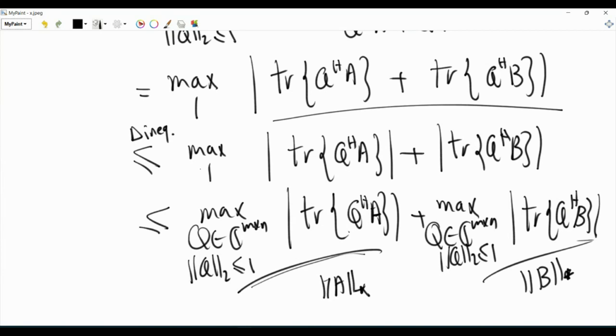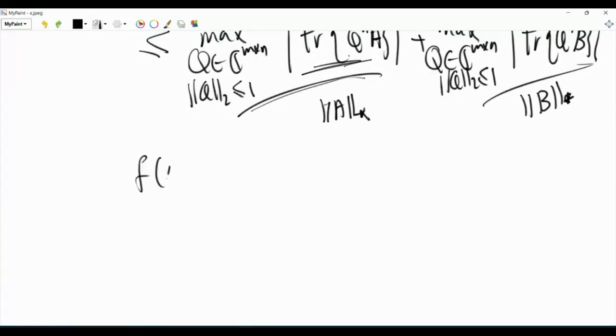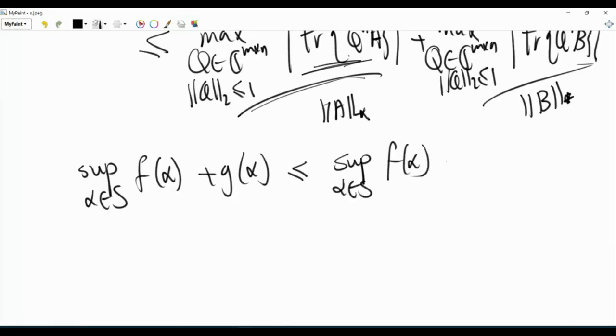But here we want a single matrix Q that maximizes this summation here. So definitely we can get a higher value by maximizing this term on its own and maximizing this term on its own. To be formal, we have f of alpha plus g of alpha. The supremum of this summation, where alpha is in some set S, is always less than or equal to the supremum of f of alpha plus the supremum of g of alpha.